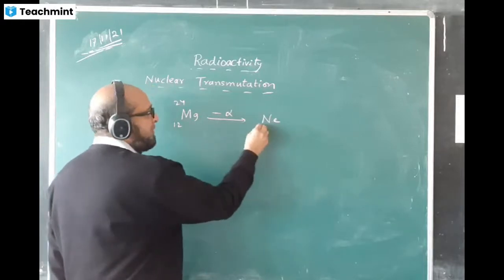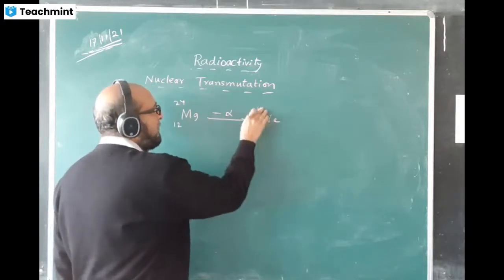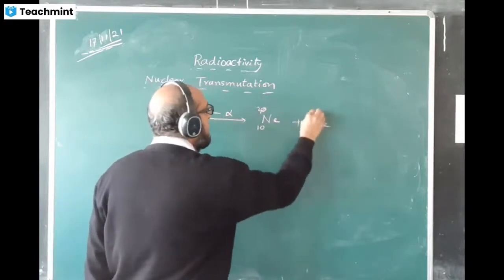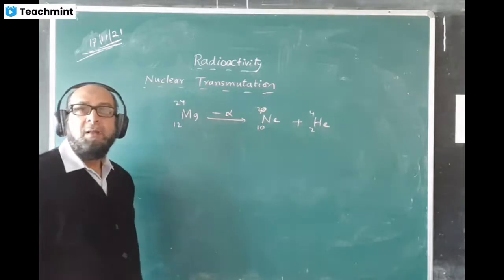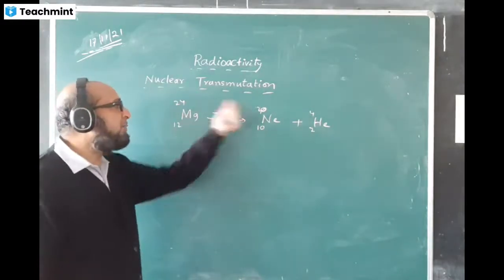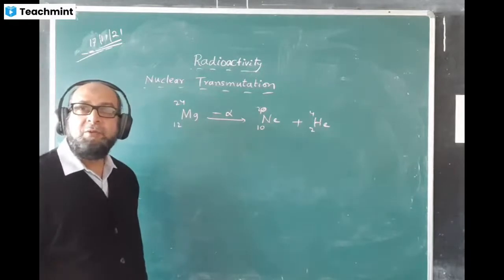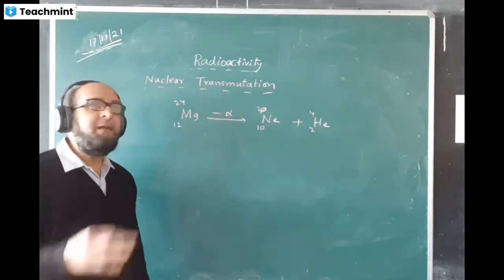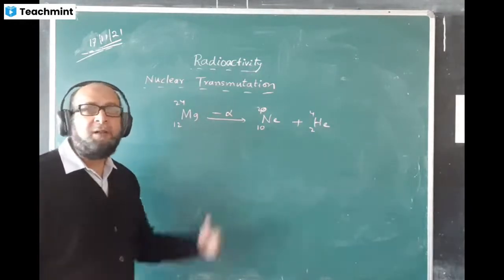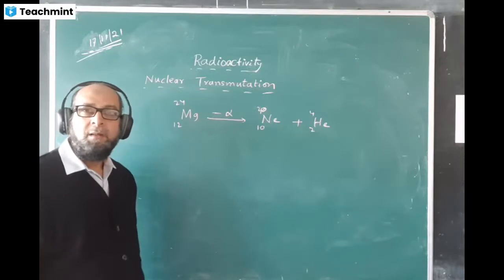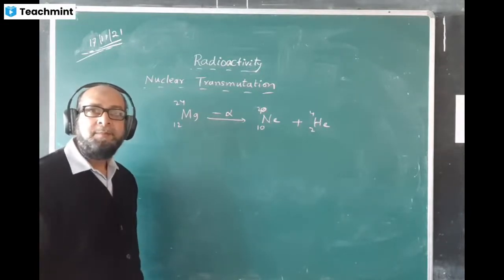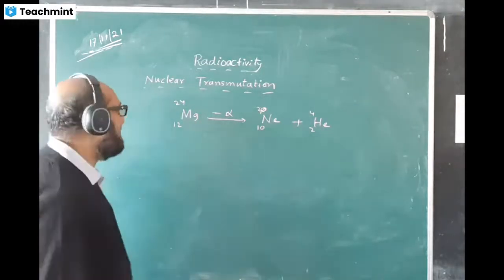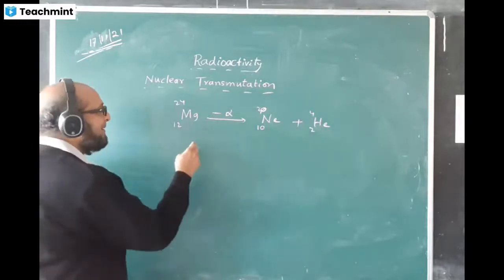What should I be writing? 12 minus 2 is 10, 24 minus 4 is 20. Yes. And the entire reaction will show like this. So if any particular element is given, we have to write that particular element name there, using a little bit of knowledge of chemistry. And if they give A, B, C, D, or X, Y, Z, we will give the answer in that format. Okay. Yes, sir. Thank you, sir. All done, sir. Okay.